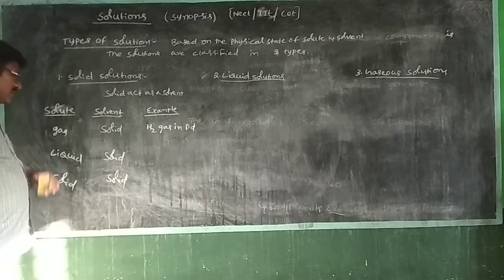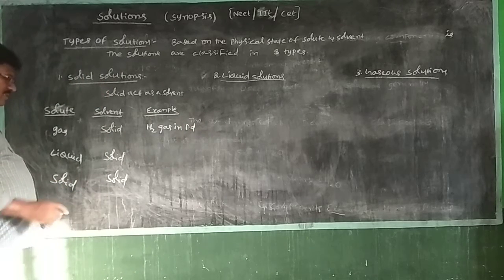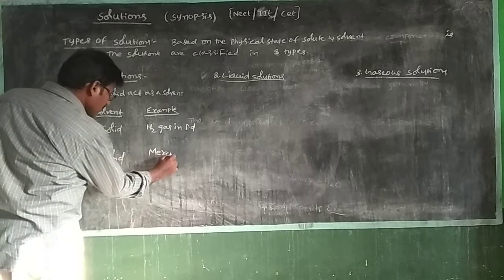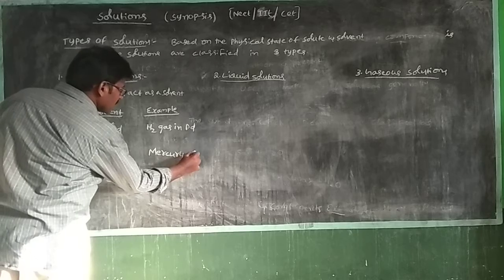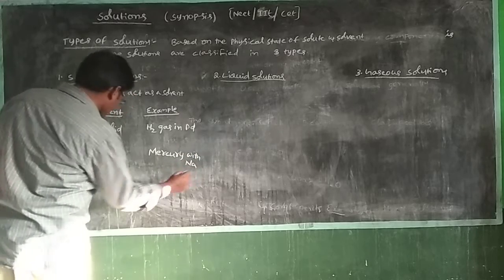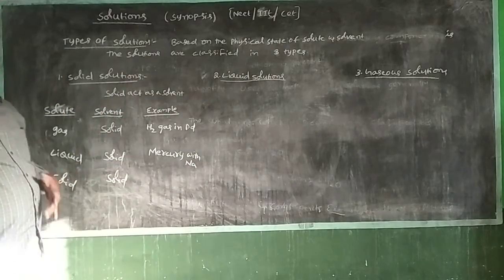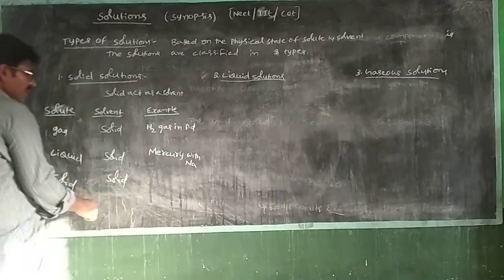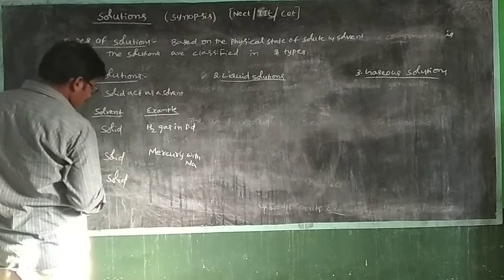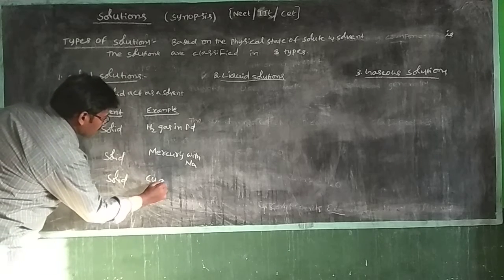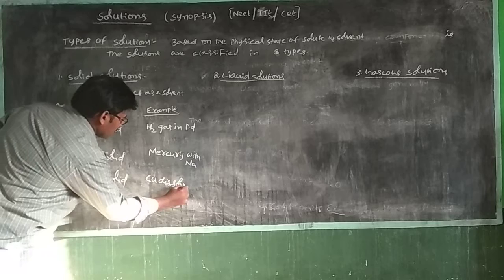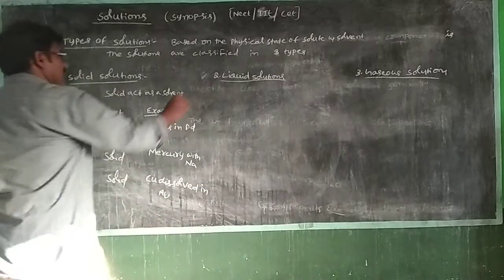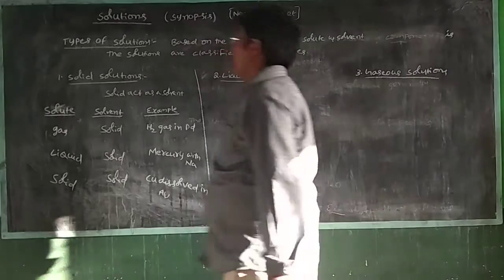Another one is liquid in solid type. The example is mercury with sodium. Mercury with sodium is called an amalgam, one type of amalgam. And another solid type of solution, the example is copper dissolved in gold. Copper dissolved in gold. These are the solid solution examples.